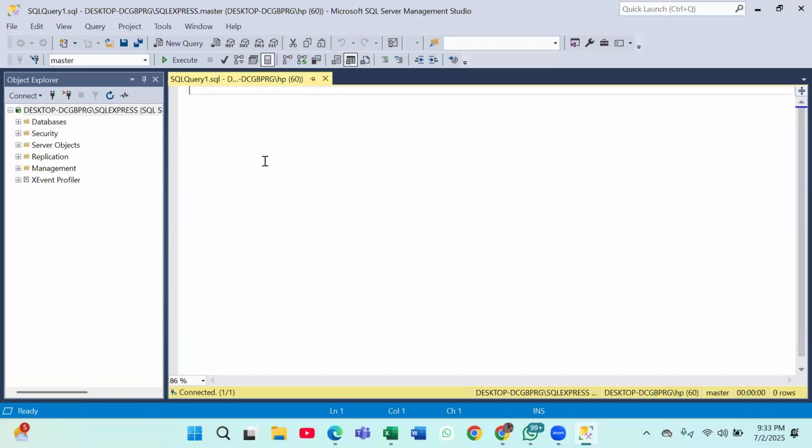What is subquery? Subquery is a query inside a query.